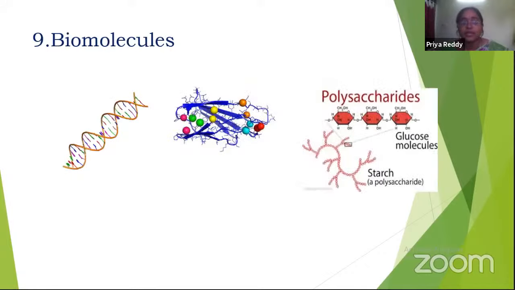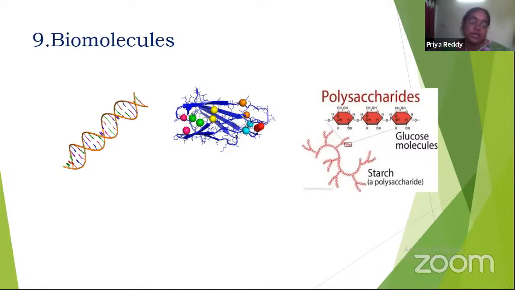The next, ninth unit is biomolecules. We know that biomolecules, the name itself indicating the molecules which are a part of living things. For example, nucleic acids, proteins, and polysaccharides. If we study biomolecules in detail, then only we can find solutions for health issues. For example, if we want to discover a drug, then we have to study the protein target which interacts with the drug to stop that disease.